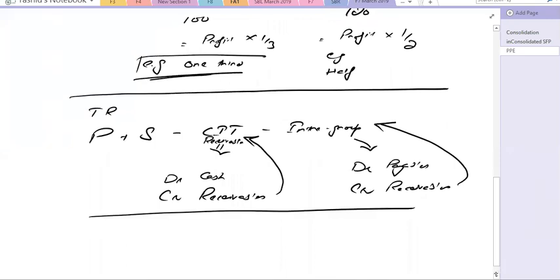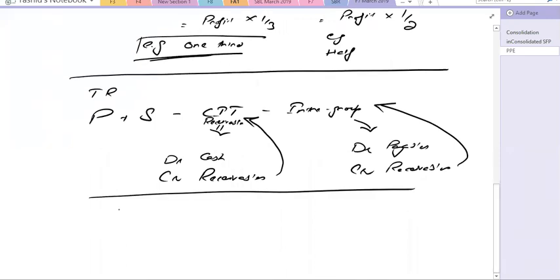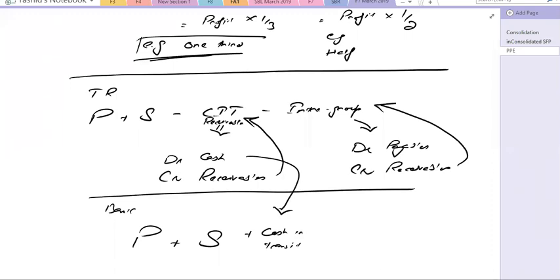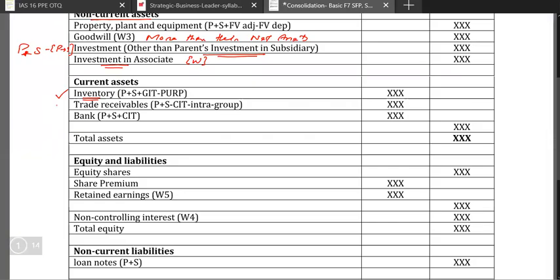Then you have the bank. Okay, bank has the same concept, bank balance of the parent plus bank balance of the subsidiary. And obviously now this cash will be recorded over here, cash in transit plus cash in transit. So receivables will be deducted and cash will be added in the cash. So this is how you deal with the current assets, trade receivables and bank, and that will give you the total assets.